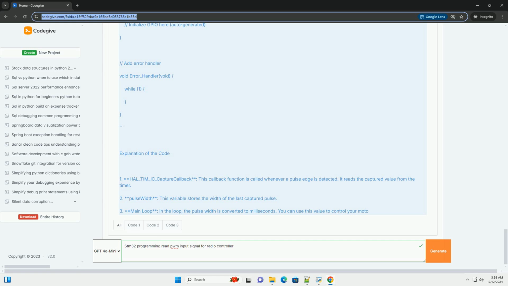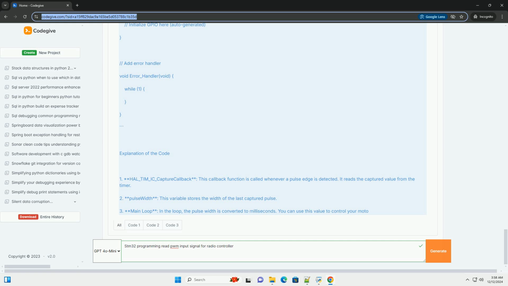3. Configure timer. In the Configuration tab, select TIM2. Set the prescaler and counter mode according to your clock configuration. Example, if your system clock is 72 MHz, set prescaler to 72 minus 1 to have a 1 MHz timer. Enable input capture on the selected channel. 4. Generate code. Click on the Project menu and select Generate code.